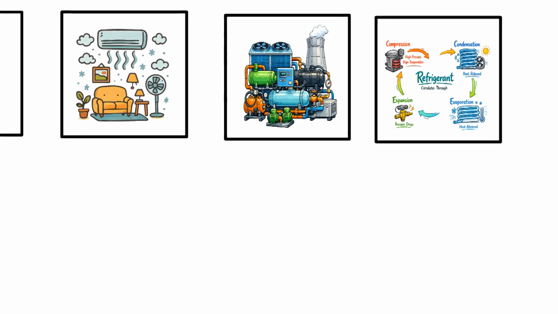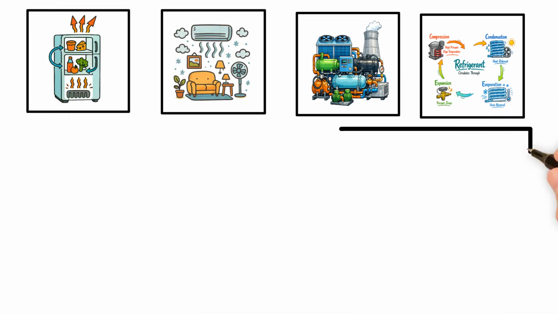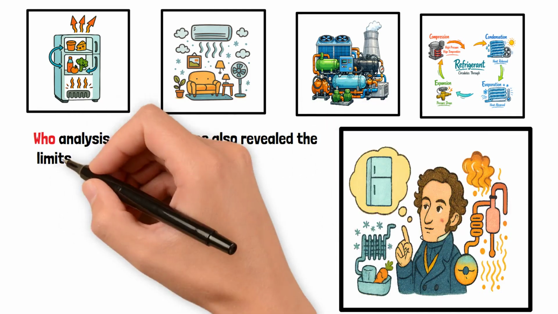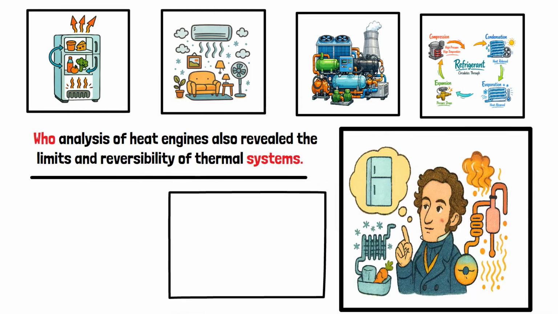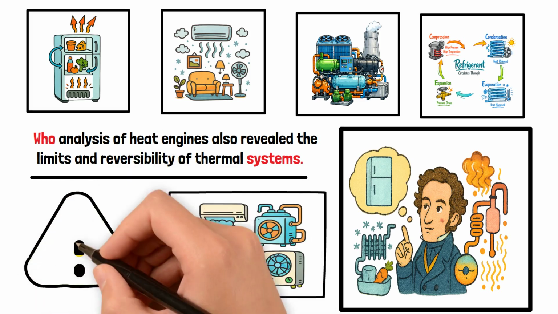The scientific foundation of refrigeration was clarified through the work of Sadi Carnot, whose analysis of heat engines also revealed the limits and reversibility of thermal systems. His insights made it possible to design cooling machines that operate predictably rather than by trial and error.